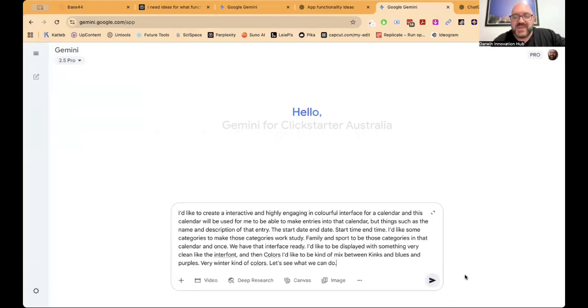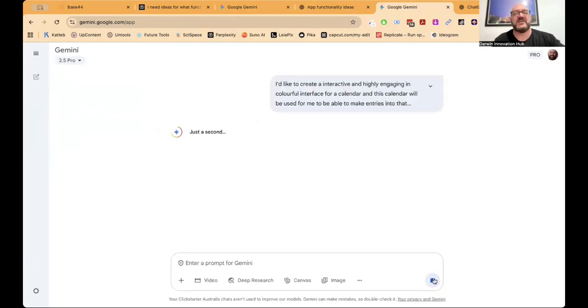So a mix between pinks and blues. I'll correct that and off we go. So it's going to start creating that. Basically, just creating an interactive app that it's going to do hopefully in a canvas. So I might do a bit of research first. We'll see how that goes.